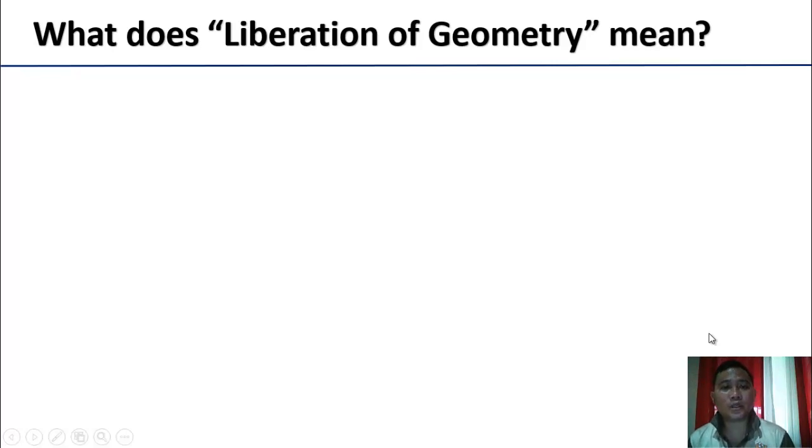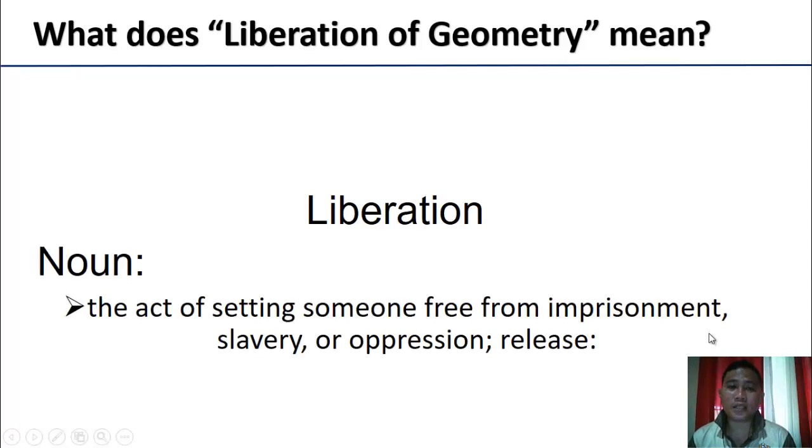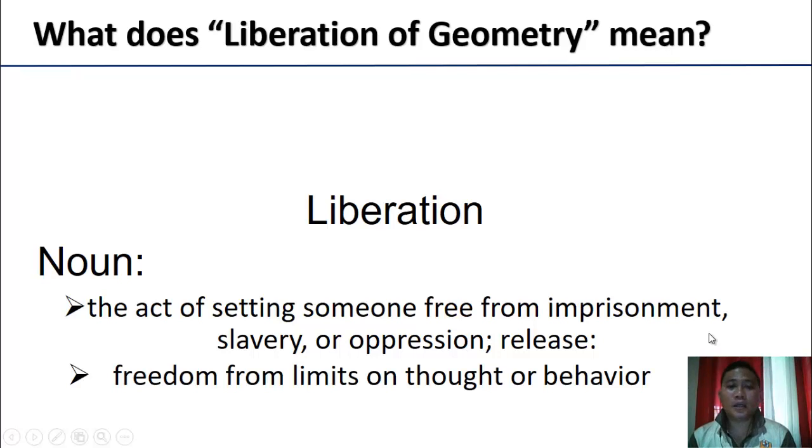So, first, it is a noun. As a noun, liberation is the act of setting someone free from imprisonment, slavery, or oppression. So, it means release or freedom from limits of thought. But how about liberation of geometry? Liberation here is also a noun, and "of geometry" is a prepositional phrase used as an adjective modifying liberation. So generally speaking, it is freedom of geometry.